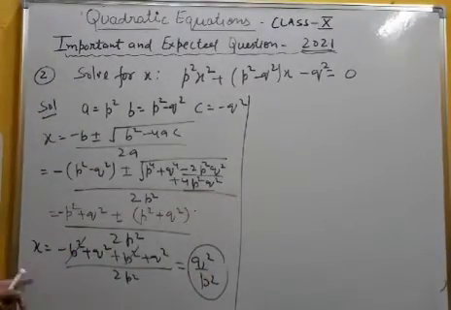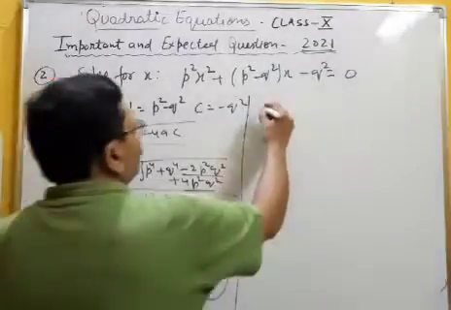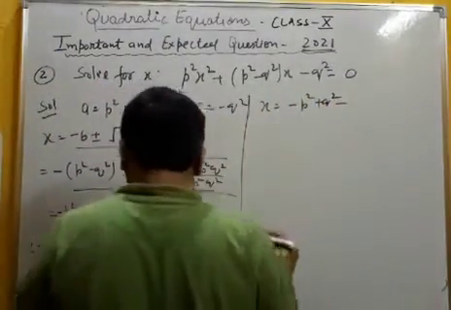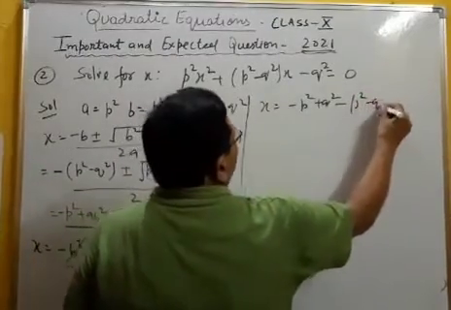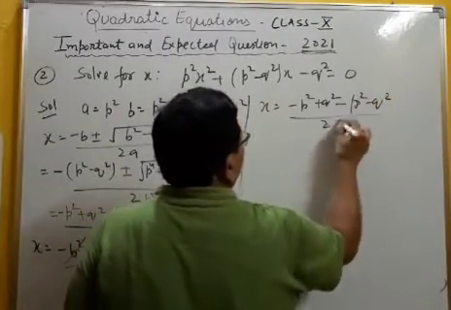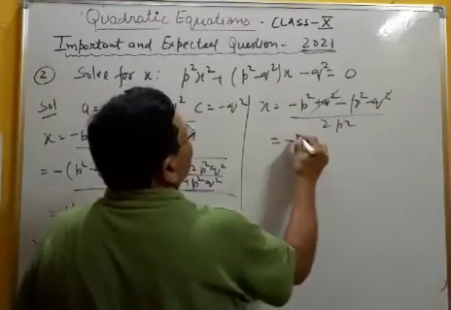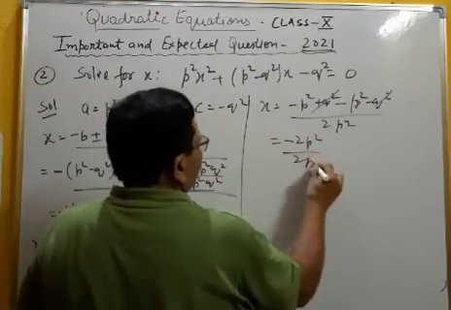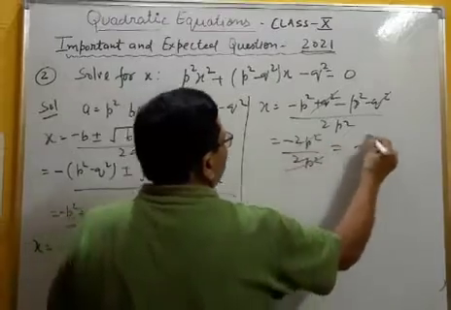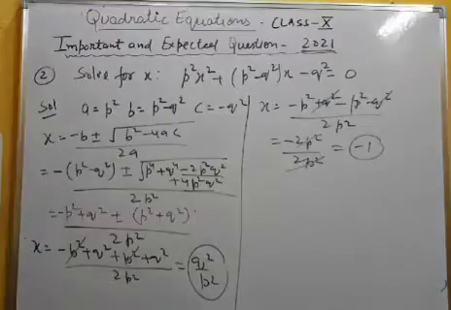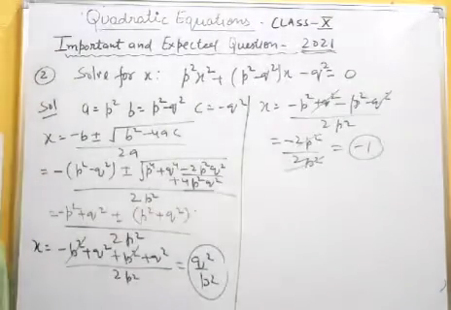Okay children. Now find another value of x by taking minus p square minus q square, taking these two as minus. Okay, q square and q square cancel, minus 2p square upon 2p square, so minus 1. So these are the two roots of this equation. Note this.